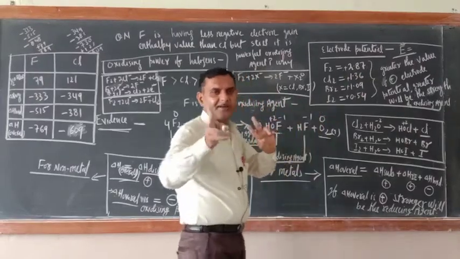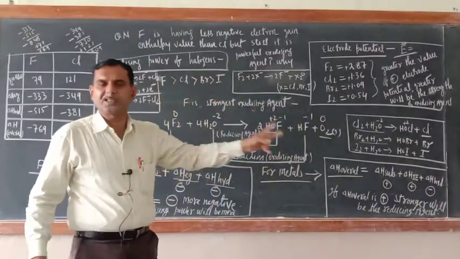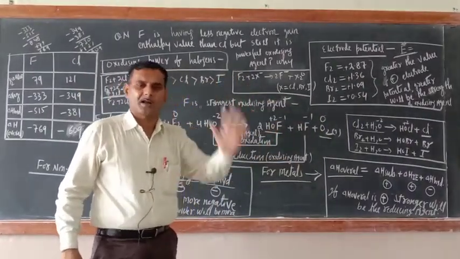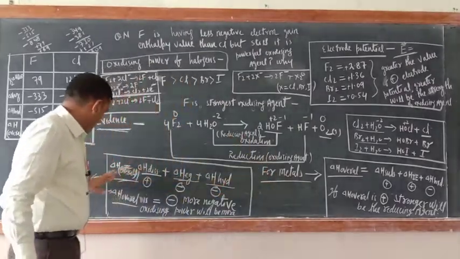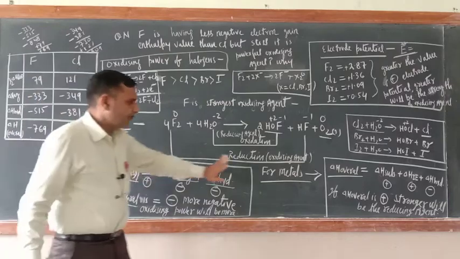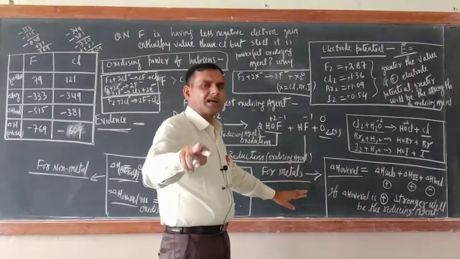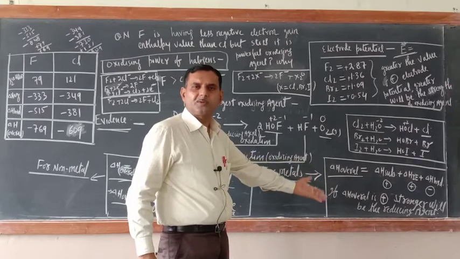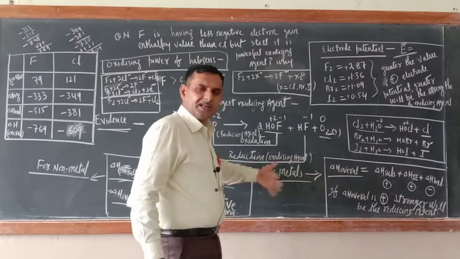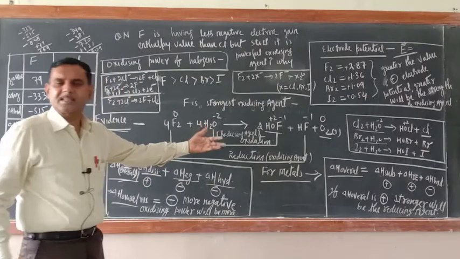Inverse relation is there between sign of electrode potential and delta H overall. Okay, I hope that you have got. Actually, we require here non-metal only. Metal I don't require, but in d-block elements all are metals only, and everywhere you require this one. So it is better to understand here only, because here comparison is there between metals and non-metal.